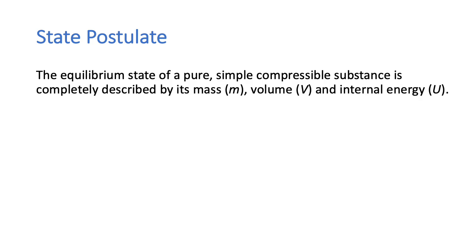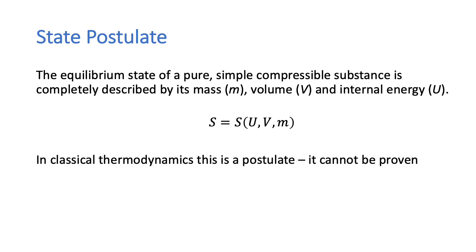So let us give what is known as the state postulate. And this states that the equilibrium state of a pure simple compressible substance is completely described by its mass M, the volume V, and internal energy U. So we can write that as the equation that S is a function of U, V, and M. Now again, in classical thermodynamics, this has to be accepted as a postulate.